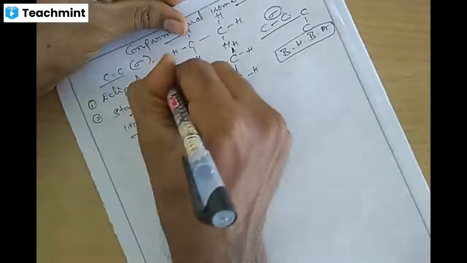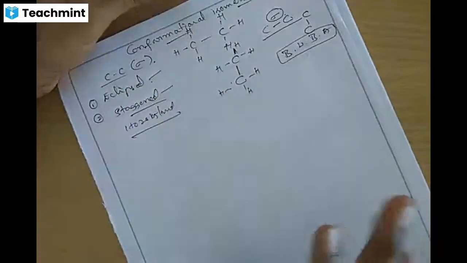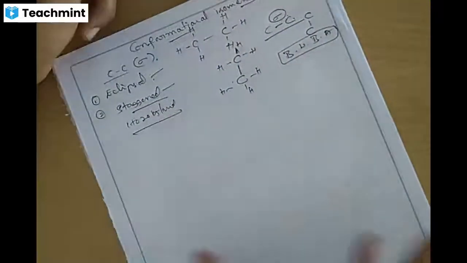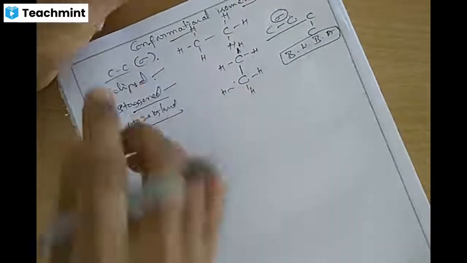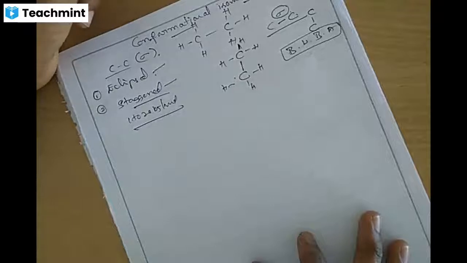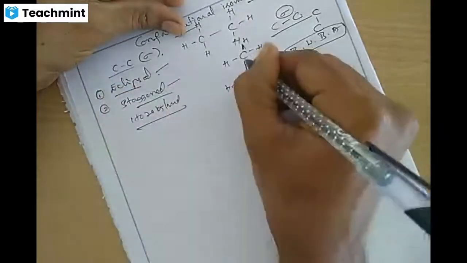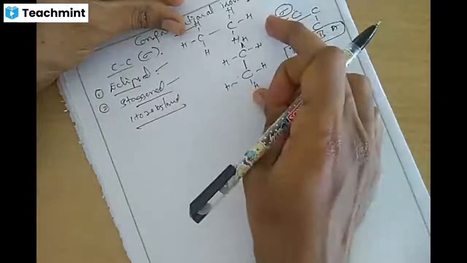Out of that, eclipsed and staggered are the extreme isomers or rotamers. These are the two important rotamers. In eclipsed, one group exactly covers another.